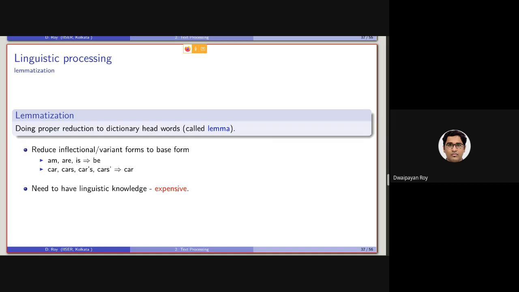So due to this reason, lemmatization is not actually applied in information retrieval. There is another reason. The process of lemmatization is also very time consuming.